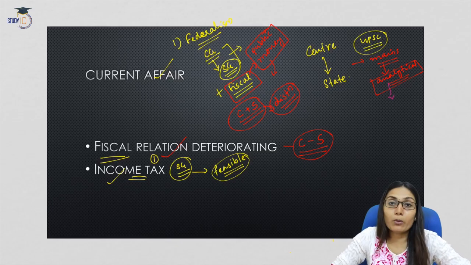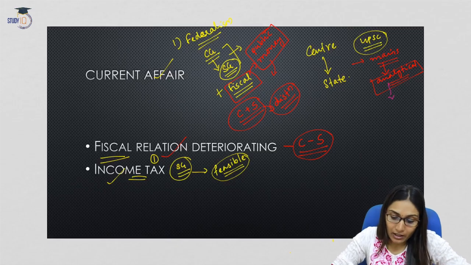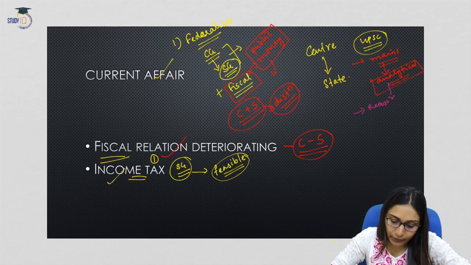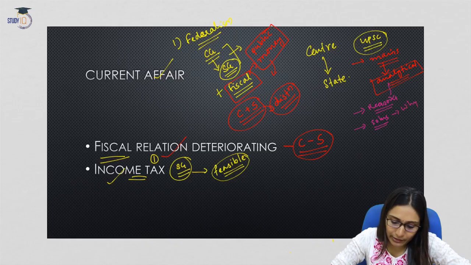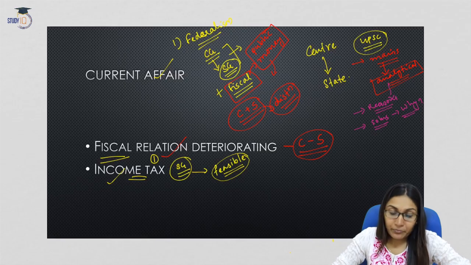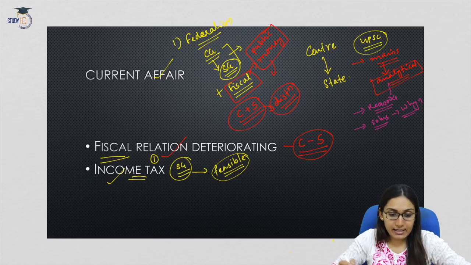So what is the scope of analysis of this topic? The scope of analysis for this topic is that you can state what are the reasons for deterioration of the fiscal relationship between center and states, and you can also give certain solutions. You can also say why these solutions are feasible or why this is required. So that is why I said this is more important for your mains examination. Now, having discussed the current affair, let us move on.